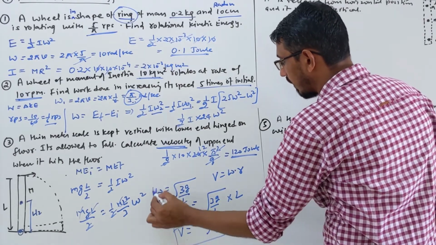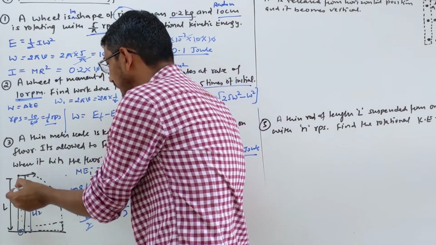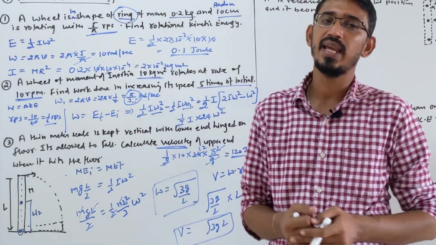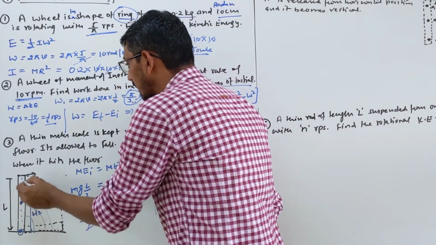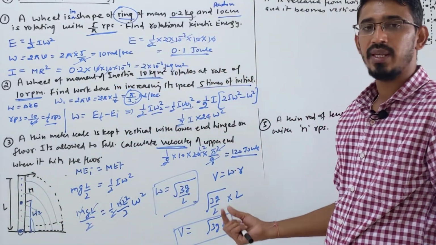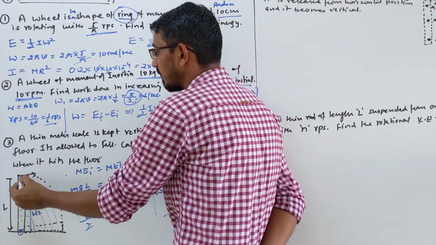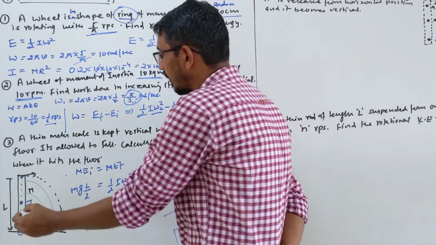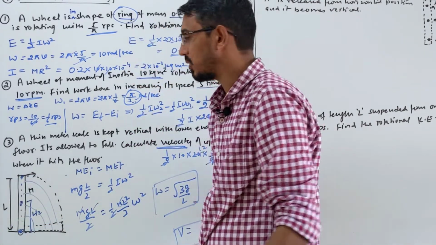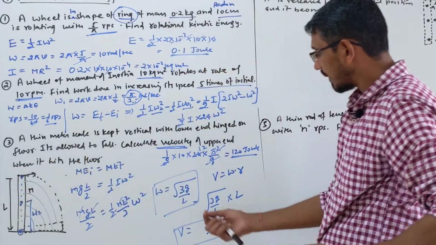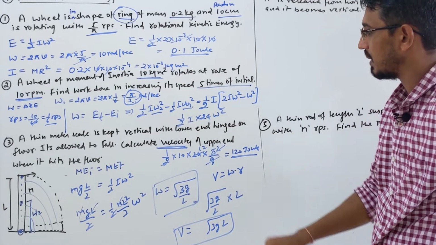So remember, every point on the rod has the same angular velocity, because when it turns, everybody turns by 90 degrees. But linear speed will be different, because linear speed depends on the radius. Suppose the point at the end has the maximum linear speed, then the point in the middle will have half of that, and the pivot point has 0 linear speed. So linear speed will vary, but angular speed will be the same. So be careful. I gave one more example here to understand this concept.